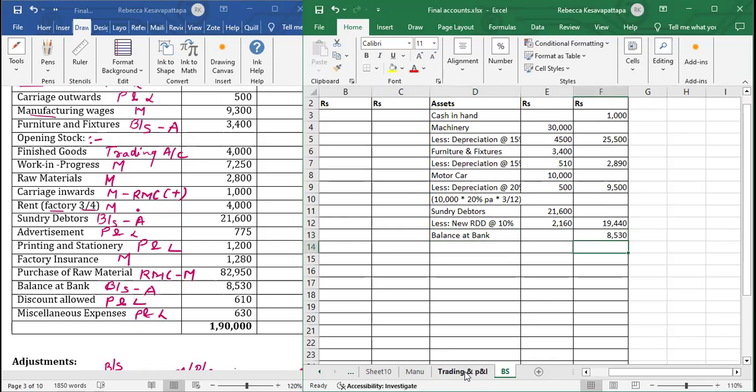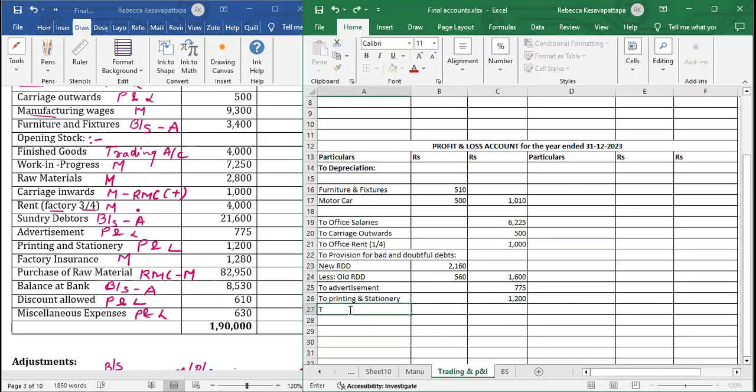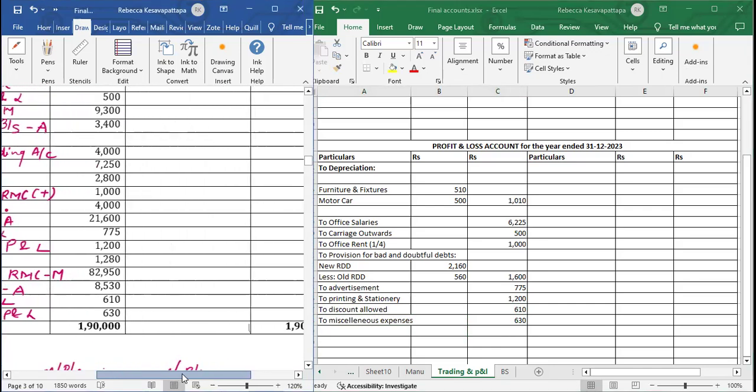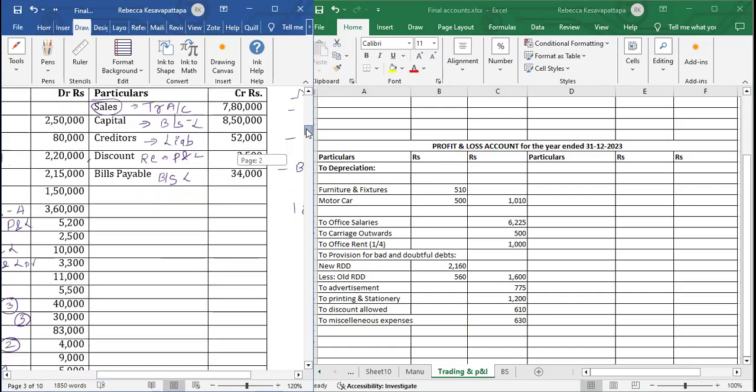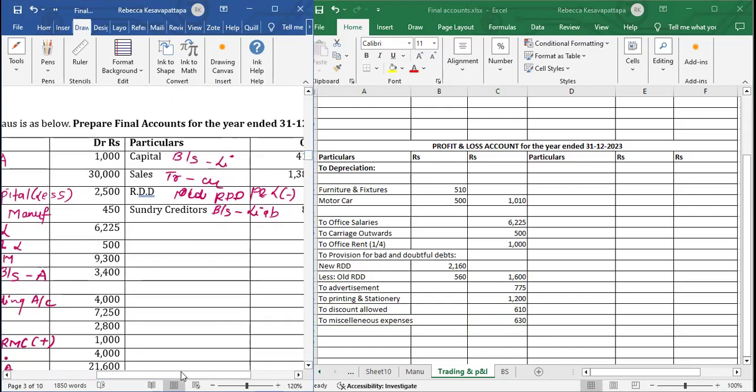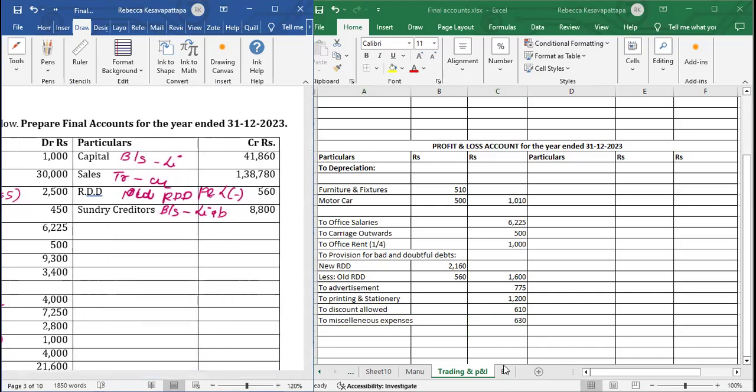Then discount allowed to P&L. It's an expense for us. 610. Miscellaneous expenses 630. Now we will look in the trial balance at the credit side. We have first capital. Liability side.